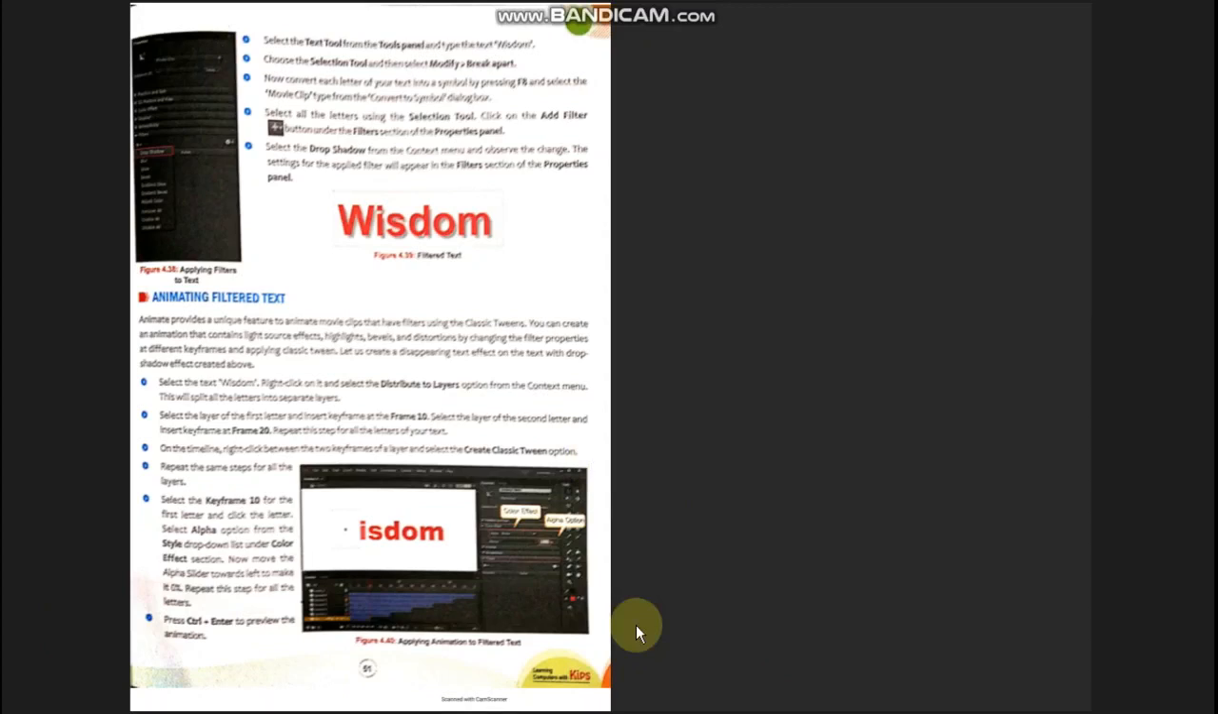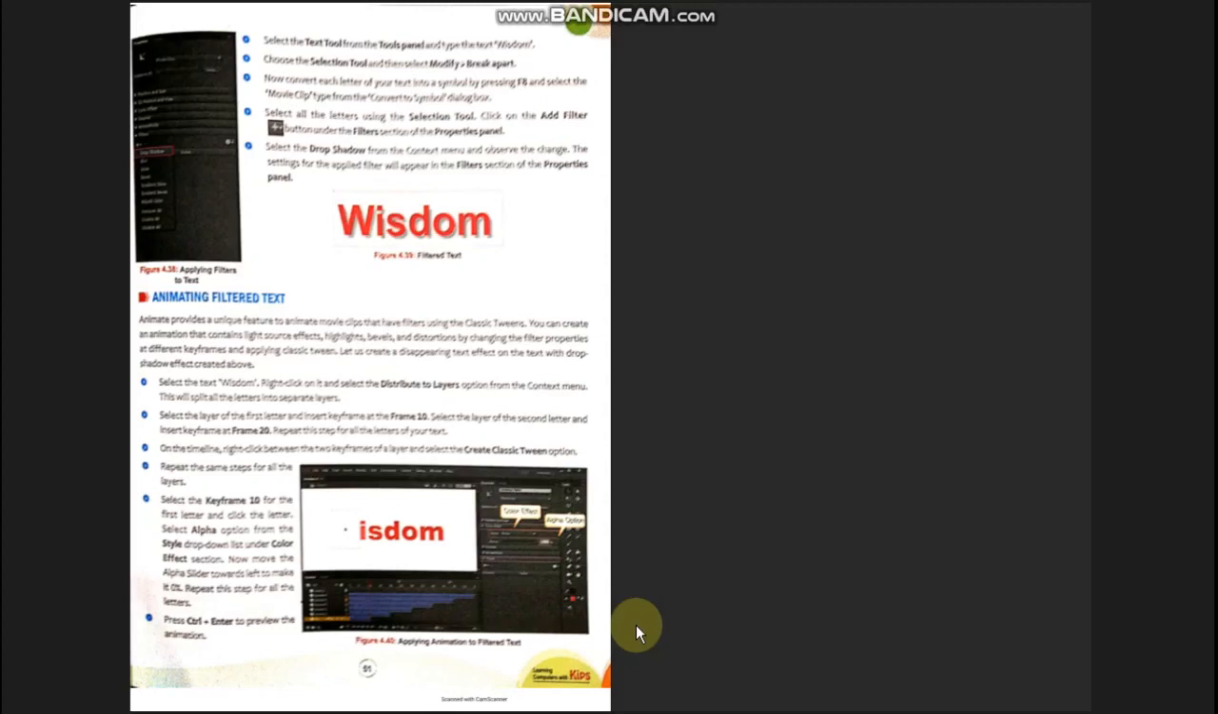So how to do this? Just select the text tool from the tools panel and type the text "wisdom" according to your book. Choose the selection tool and then select Modify and then Break Apart. Now convert each letter of your text into a symbol by pressing F8 and select the movie clip type from the Convert to Symbol dialog box. Here you have to select the option movie clip when you convert your object into a symbol. You will not select graphics, you will select movie clips.